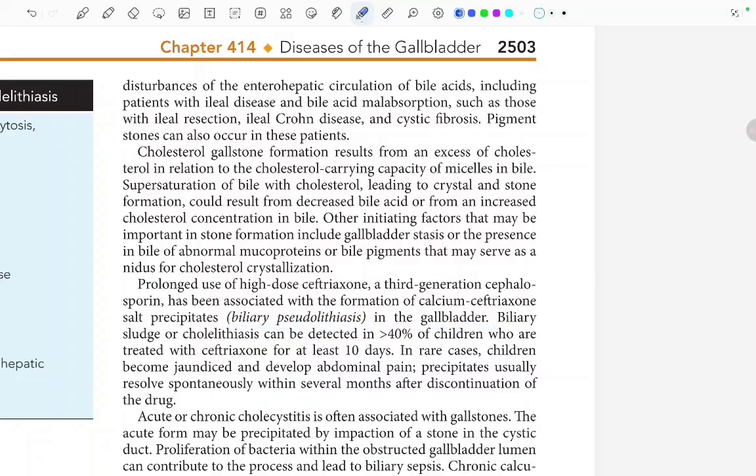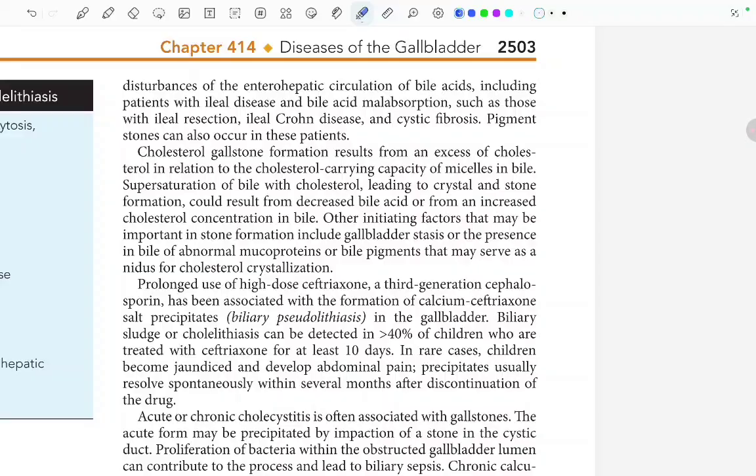Biliary sludge or cholelithiasis can be detected in more than 40% of children treated with ceftriaxone for at least 10 days. In rare cases, children become jaundiced and develop abdominal pain. Precipitates usually resolve spontaneously within several months after discontinuation of the drug.